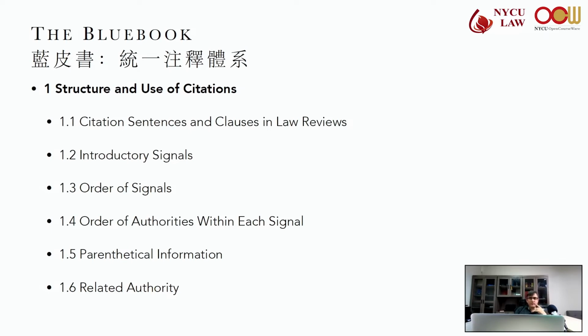We also want to provide a citation when an assertion is contradicted by a source. So we provide citations to contradicting authority to be thorough in our research, to point out ideas that are in contradiction to our own assertions.